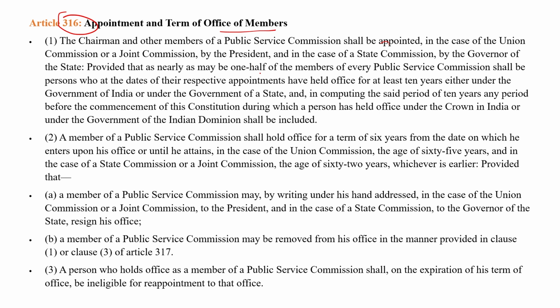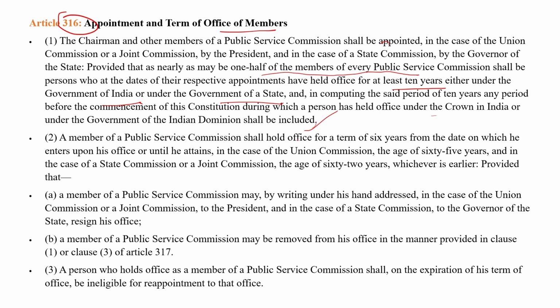Provided that, as nearly as may be, one half of the members of the Public Service Commission shall be persons who, at the date of their respective appointments, have held office for at least 10 years either under the Government of India or under the government of a state. In computing the said period of 10 years, any period before the commencement of the Constitution during which a person has held office under the Crown in India or under the government of a dominion shall be included.